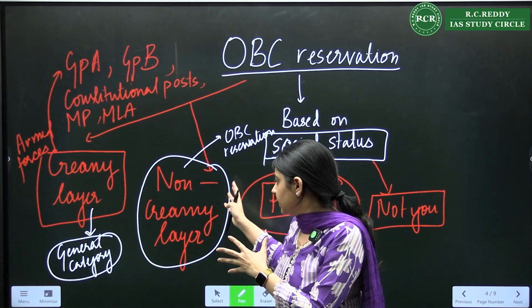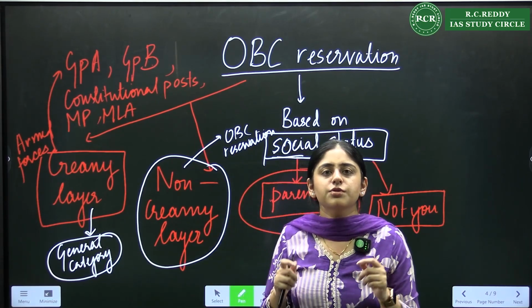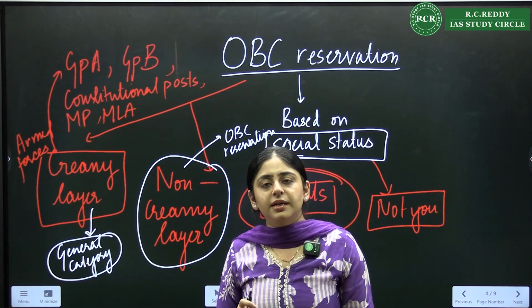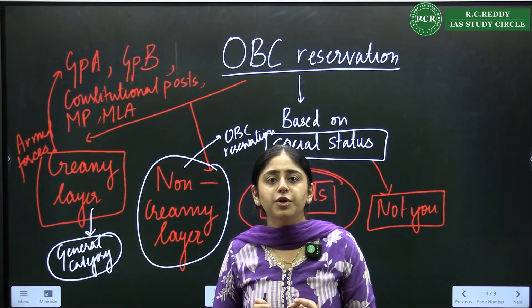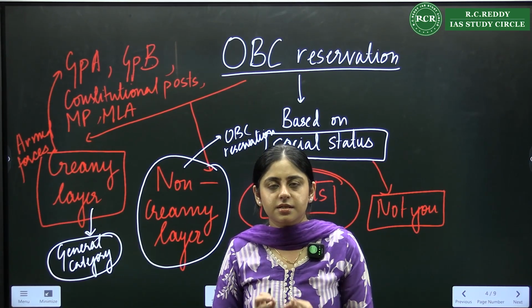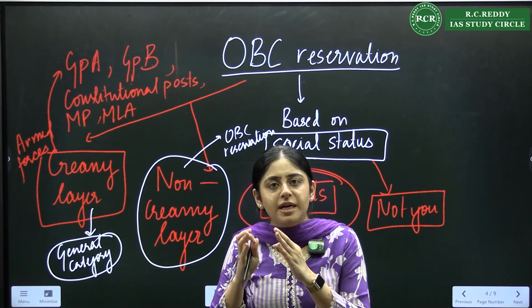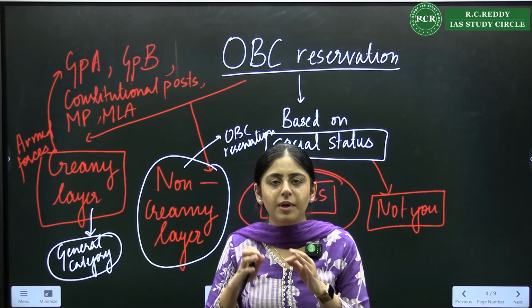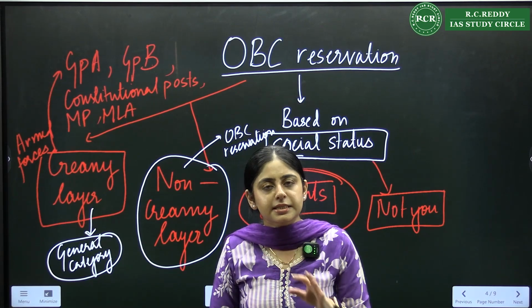Now with respect to non-creamy layer, one thing you should remember: your non-creamy layer OBC status depends upon your parents' status, not on your status. You might be earning, self-employed or salaried, earning 1 lakh, 2 lakh rupees, it doesn't matter.